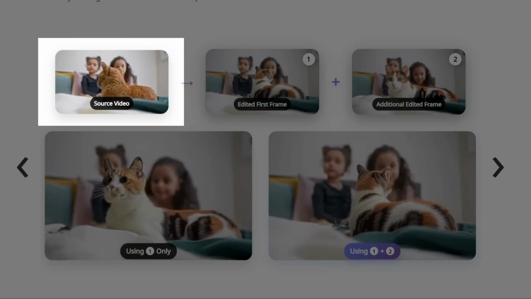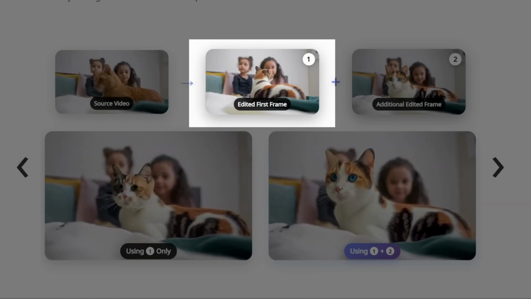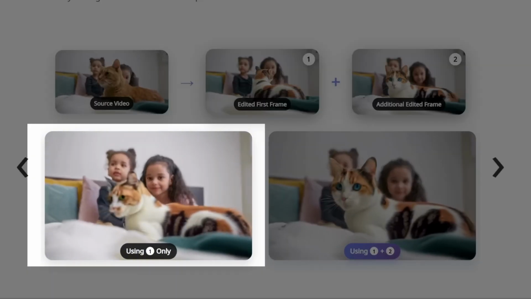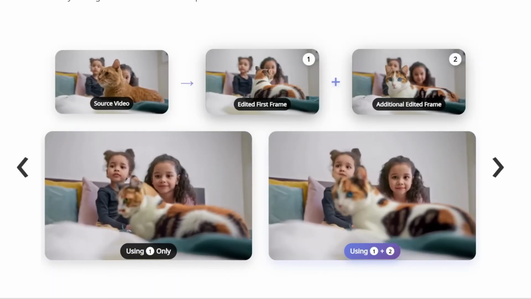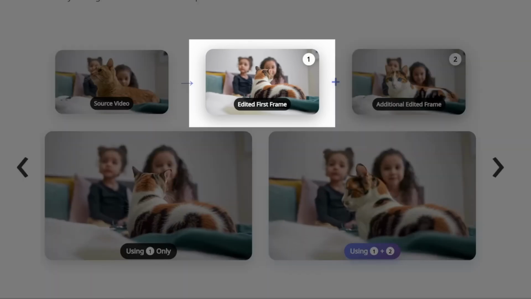In the top left, you'll see the source video. And here's the edited first frame. We want to change the cat's colors to this. If we opt to use only the first method, here is the outcome, which is, even on its own, quite satisfactory. But what if we also want to change the cat's eyes?